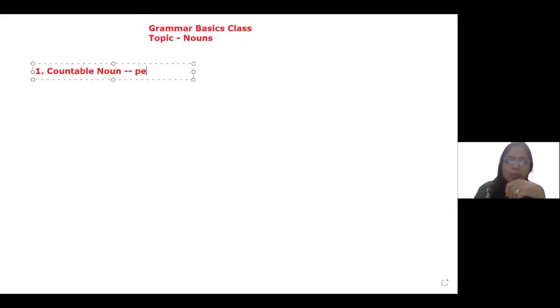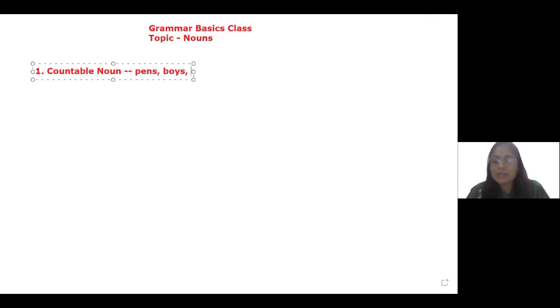For example, you can count a pen. You can count if there are a number of them. You can say there are pens. Okay, you can count boys. How many boys are there in your class? You say 17. So, of course, you can count them.